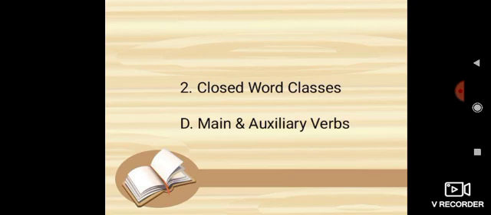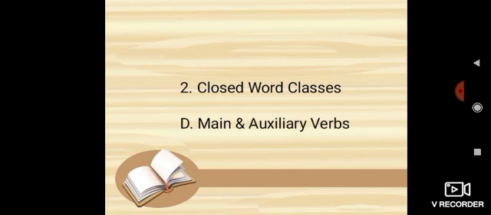Number 2, regular and irregular verbs. The verbs which take d or ed form in the past and past participle are called regular verbs. They are also called weak verbs. For example, play, played, played, suggest, suggested, suggested.